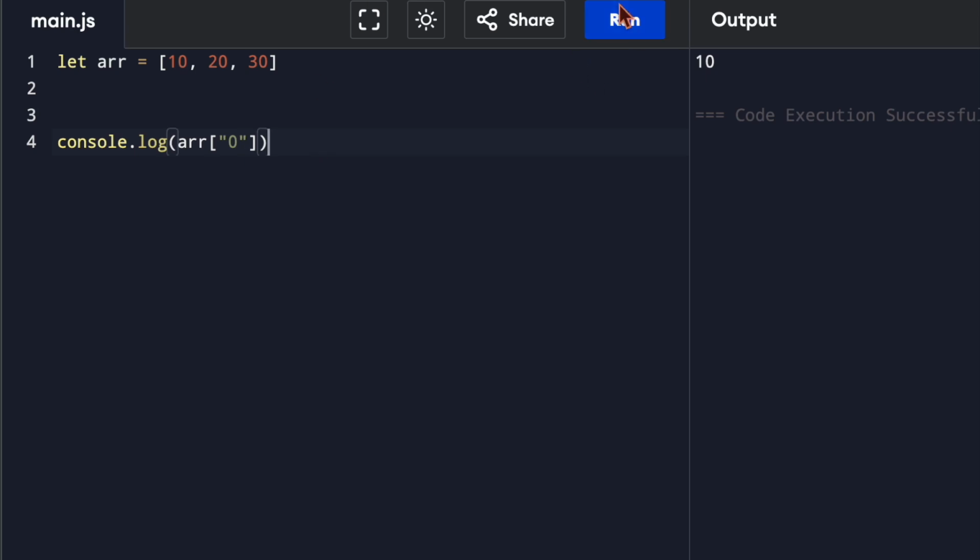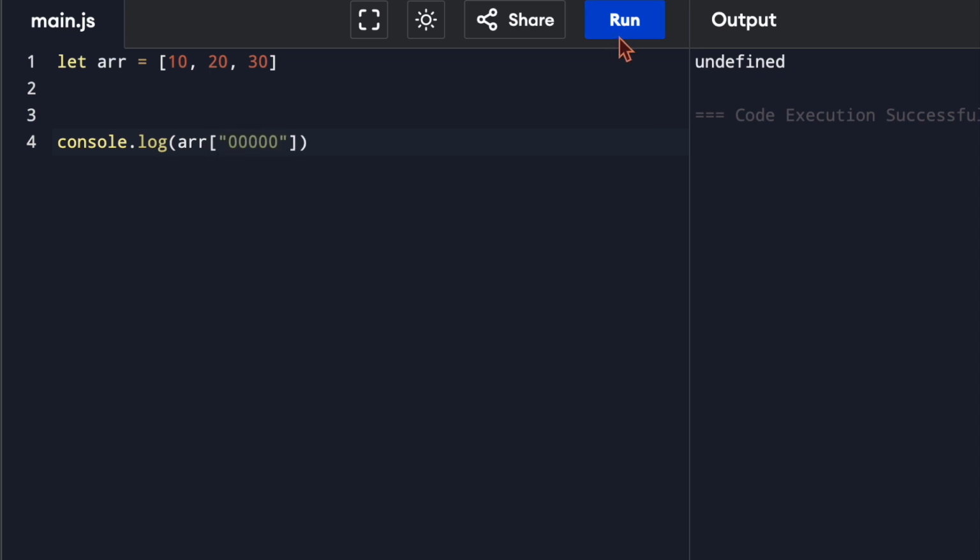We'll get the same output if we use the 0 in the string. But now, if we use multiple zeros in the string, JavaScript does something unthinkable and gives us undefined. This happens because multiple zeros first get coerced into a single zero in JavaScript, and then the numeric value gets coerced into a string, and then the values are stored inside our array.